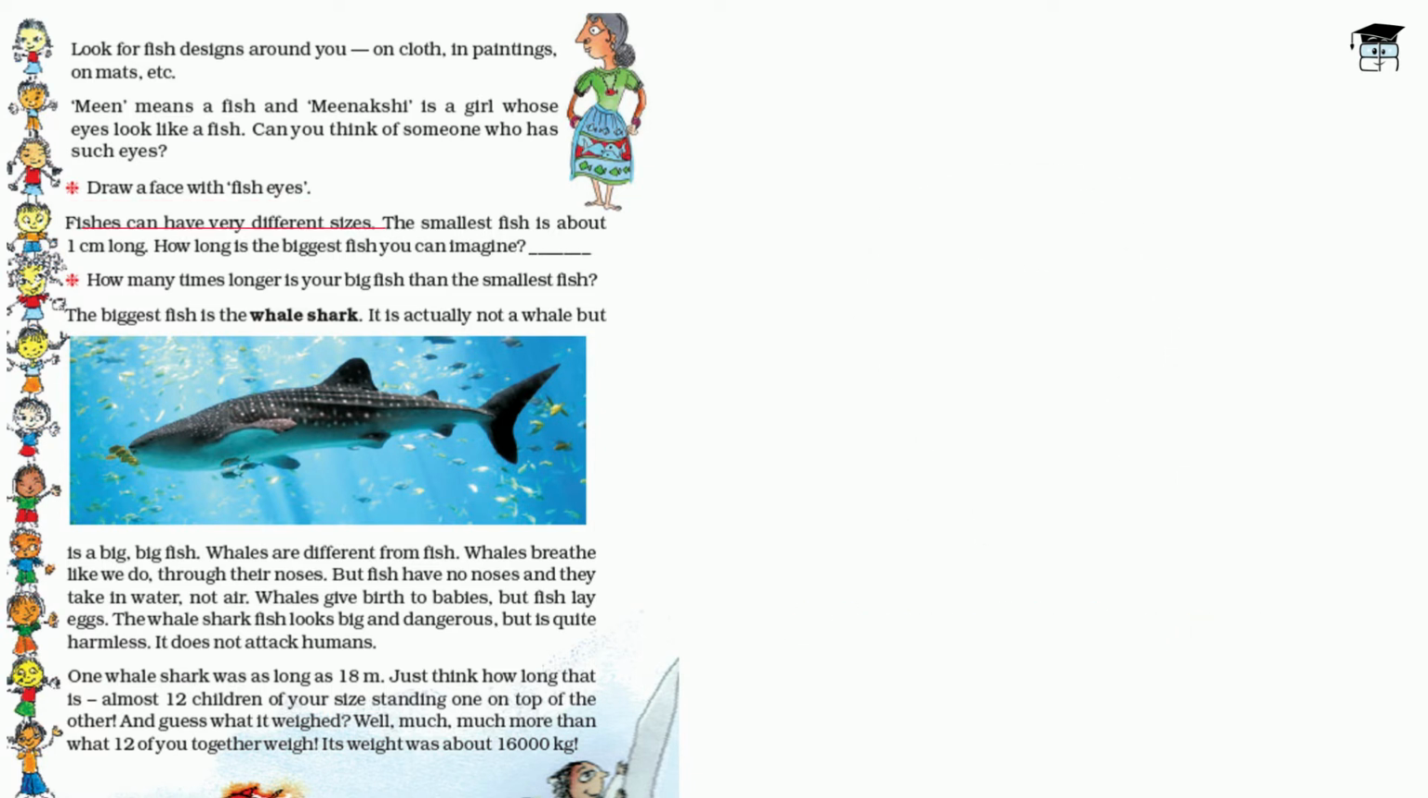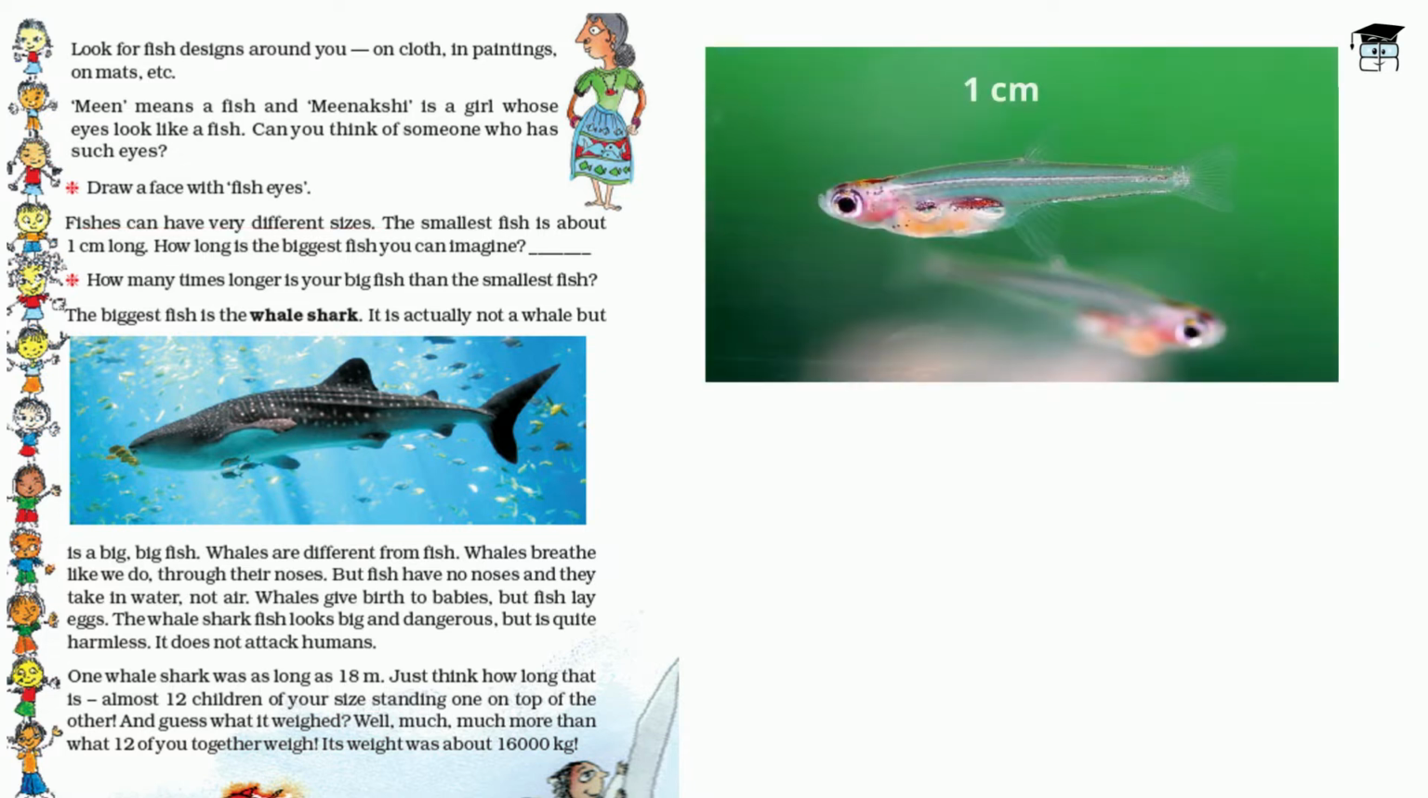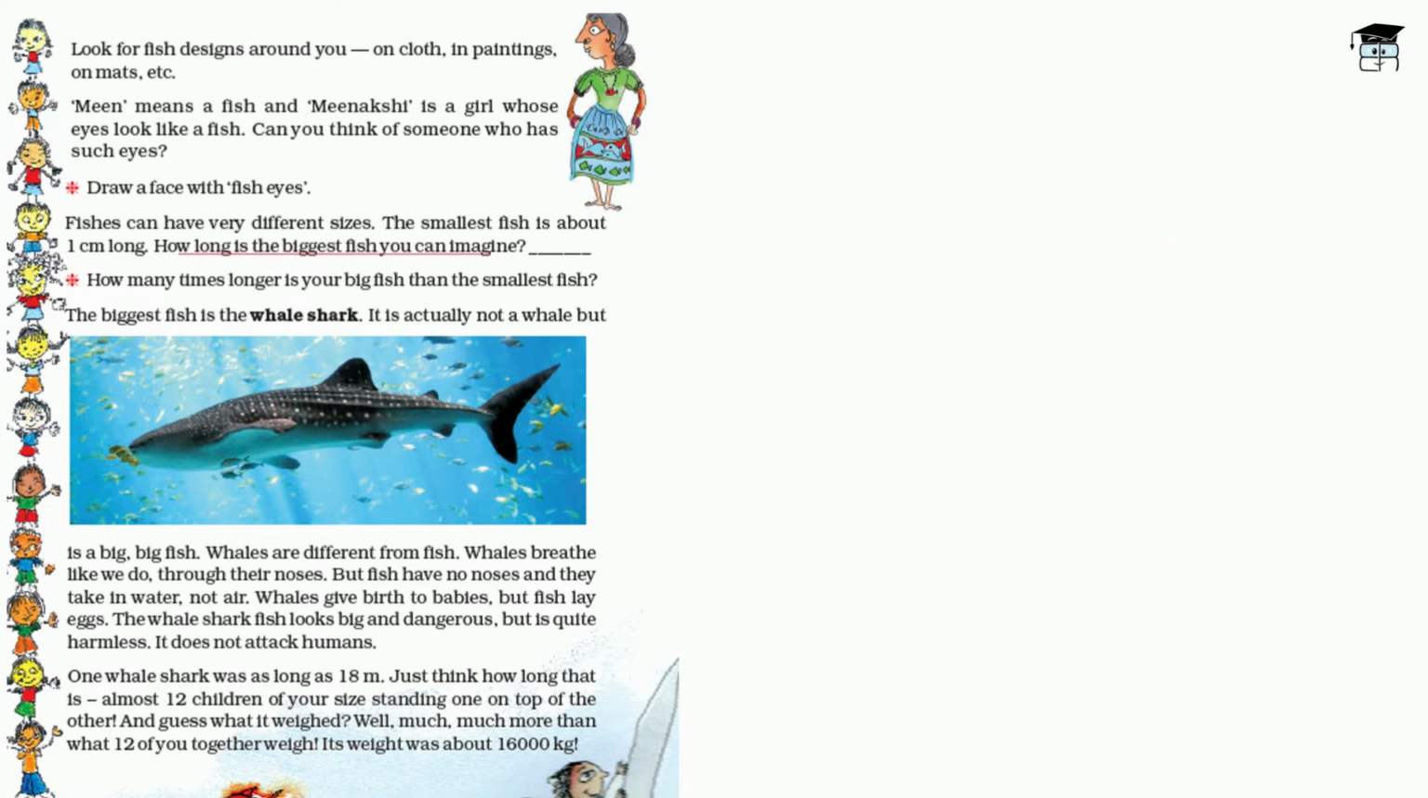Now fishes can have very different sizes. The smallest fish is about 1 centimeter long. Can you imagine just a 1 centimeter long fish? And how long do you think is the largest fish? Can you just guess? Maybe 1 meter long or 2 meter long. Just try to make a guess and write it here. Then we will see how long it actually is.